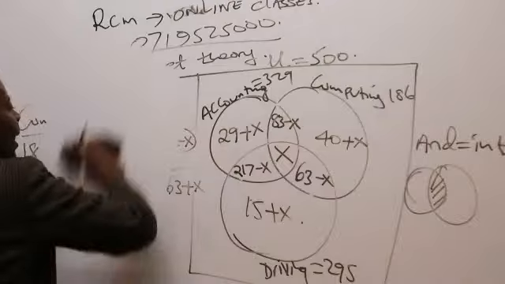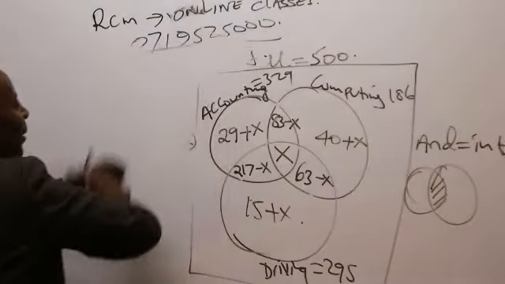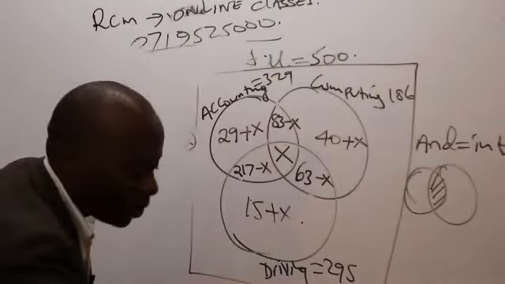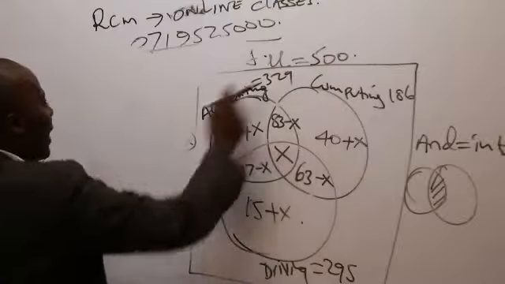Now come and apply the universal set equation. We know that all these numbers which are inside here must add up to this.